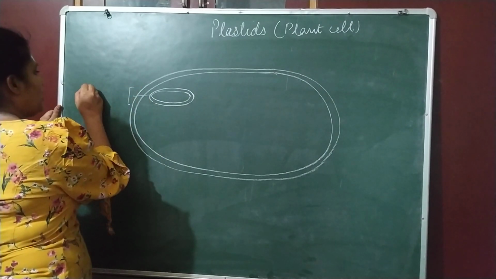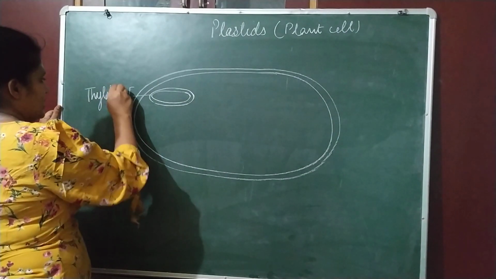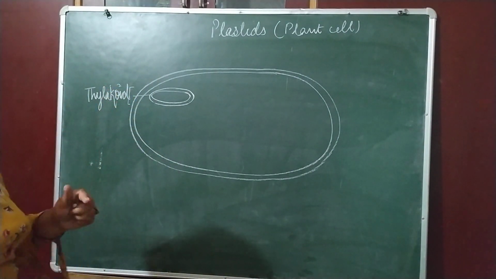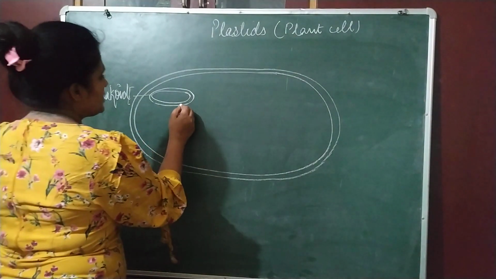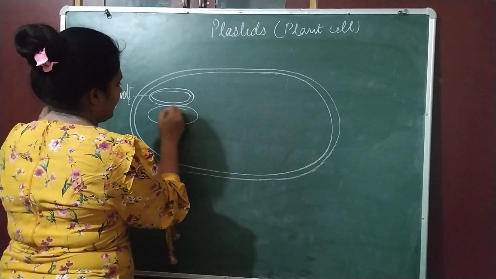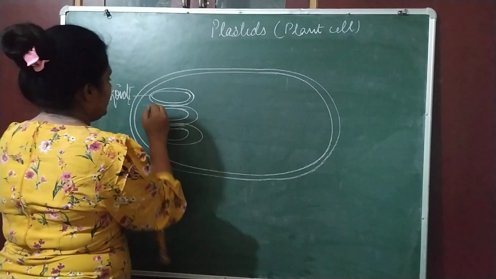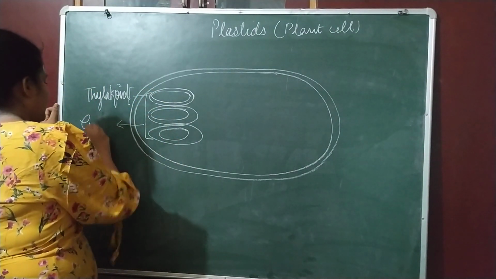This one is thylakoid. Inside the chloroplast, there are a lot of coin-like structures, and each coin-like structure is called thylakoid. This one is also thylakoid. This one is also thylakoid. And the pile of thylakoid is known as grana.